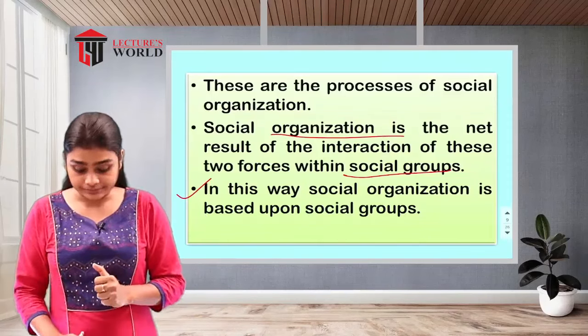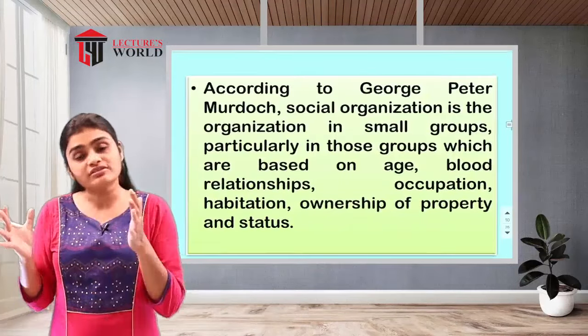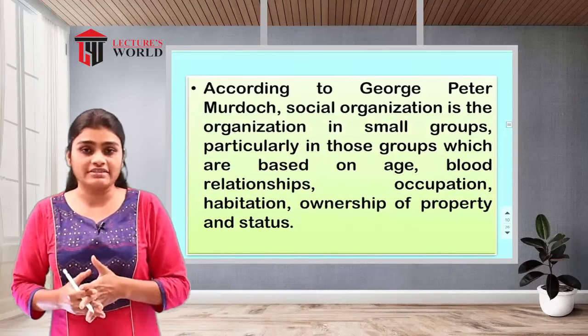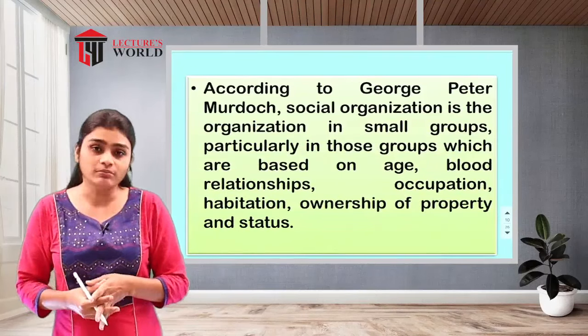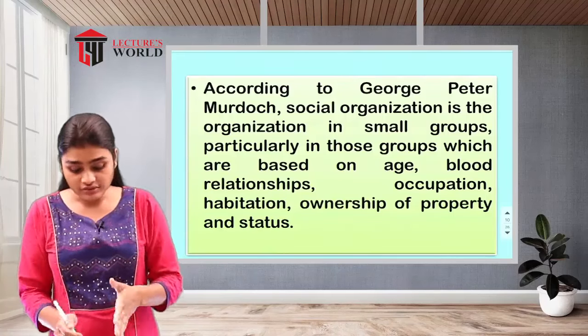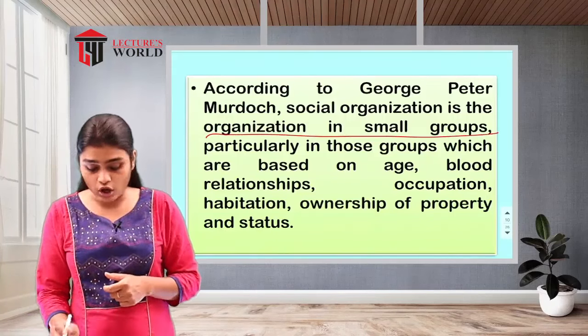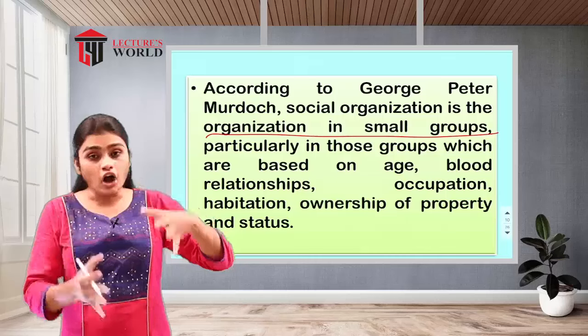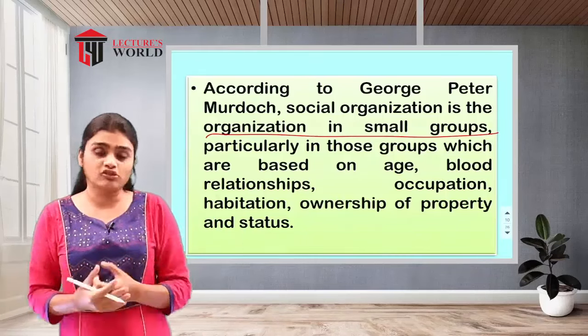The same thing, the relationship of the social group and the social organization, was further explained by George Peter Murdock. According to George Peter Murdock, social organization is the organization in small groups. According to him, the small groups are there, and in between them the relationships are there.